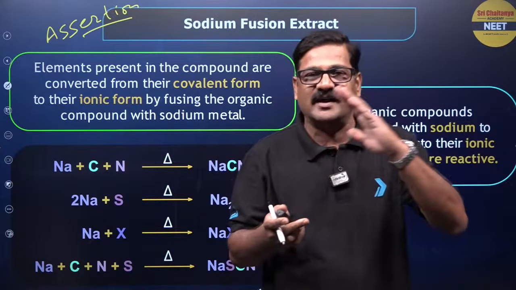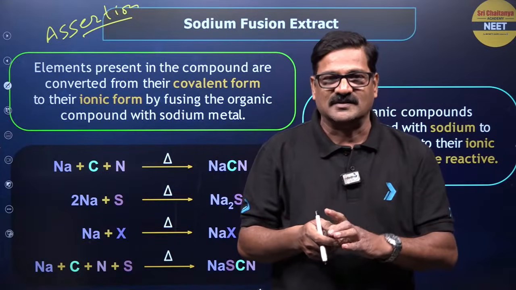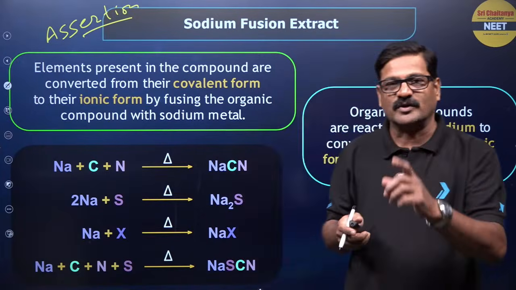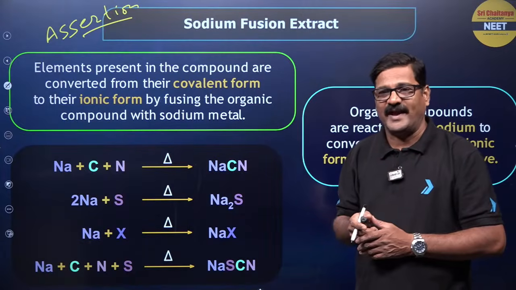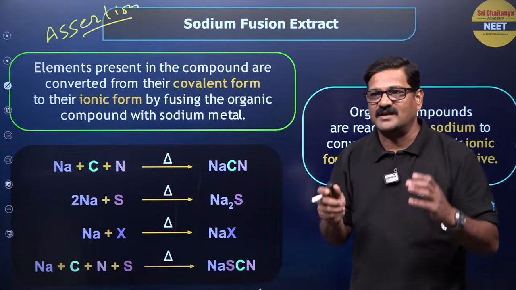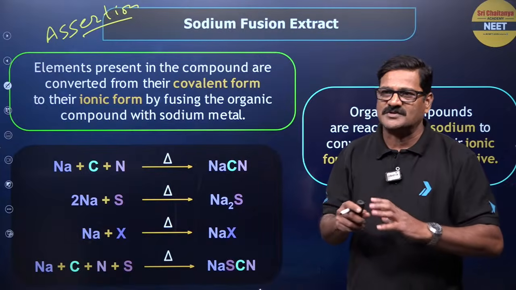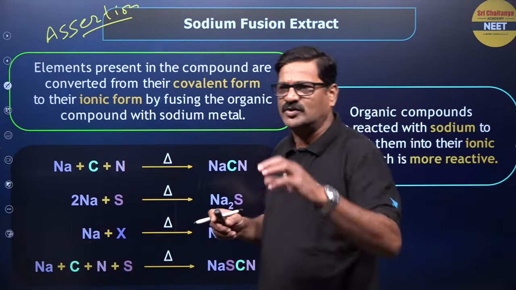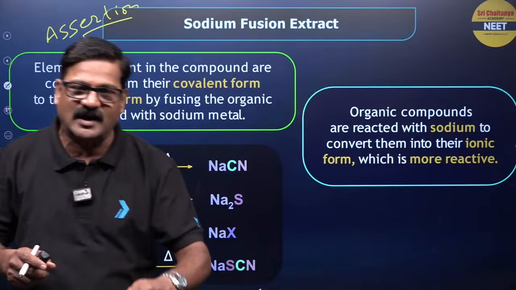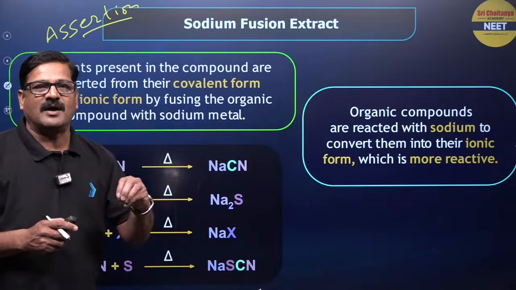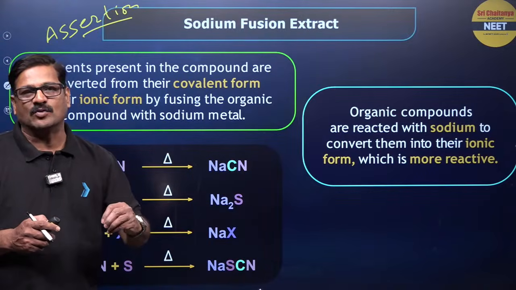You want to make the element in ionic state, so you have to make sodium fusion extract, that is called Lassaigne extract. Organic compounds are reacted with sodium to convert into their ionic form, so that by using simple ionic tests you can go ahead with this.